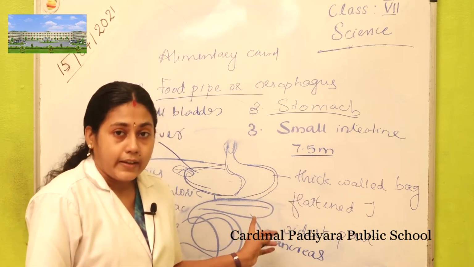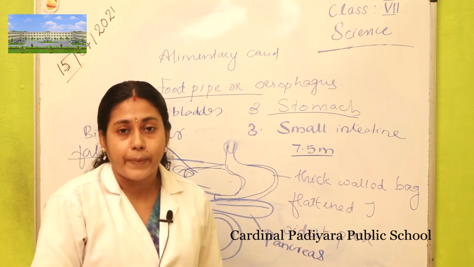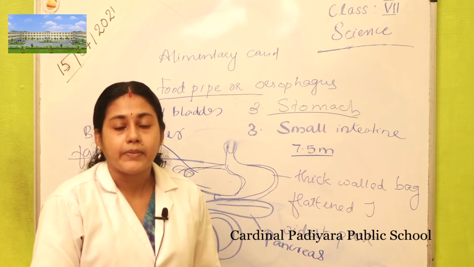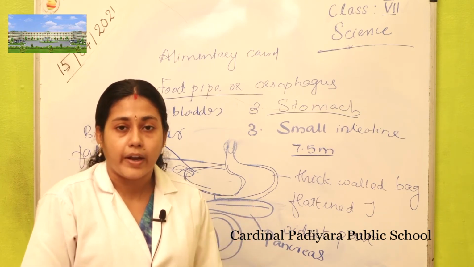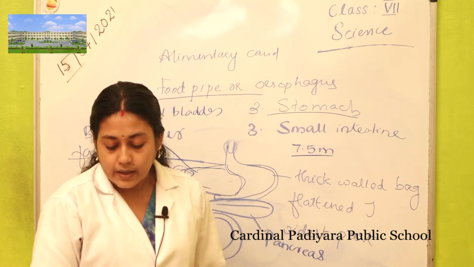Below the stomach there is a cream colored gland called the pancreas. It produces a juice called pancreatic juice, which helps in the digestion of carbohydrates, fats and proteins into simpler substances.